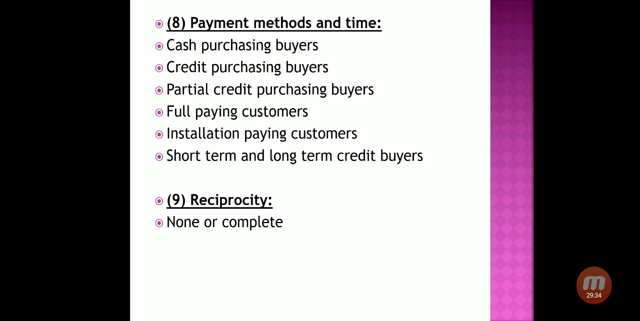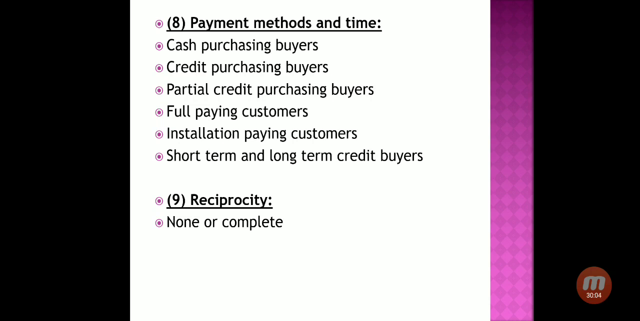Then next, payment modes and time, means when a company is going to make payment and at what time. So cash purchasing buyers means the company is buying the raw material from another company on a cash basis. They are directly paying the cash when they get the consignment or the goods. Credit purchasing buyers means here a company is purchasing the goods, they are getting the goods, but the payment will be made after some days or some months.